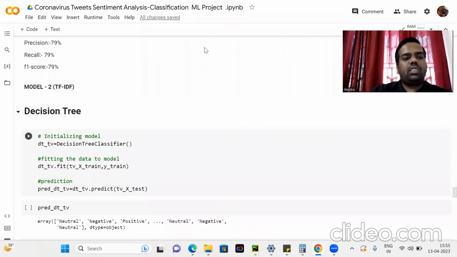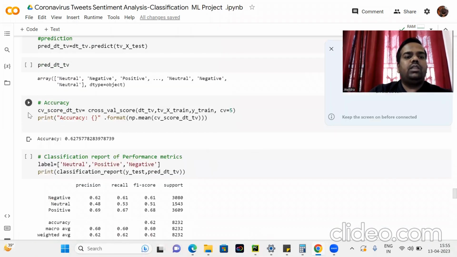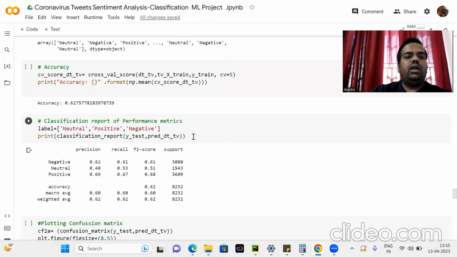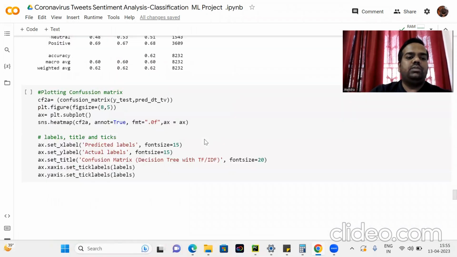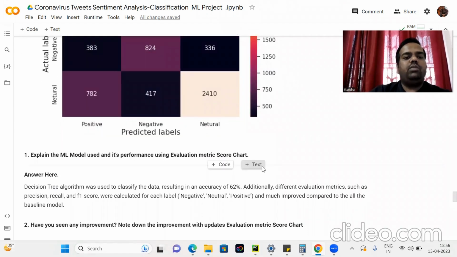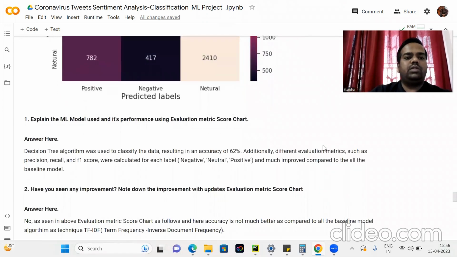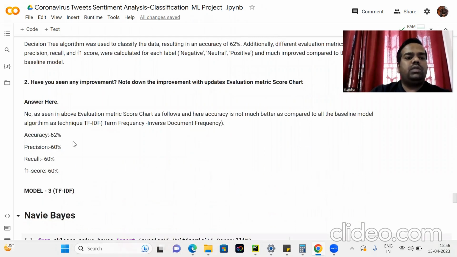So decision tree. First initialize the decision tree classifier, then fit the model, then predict with the model, giving an accuracy of 62%. Then the classification report shows performance metrics for the different sentiments, negative, neutral, and positive. So here is a confusion matrix where the diagonal values represent the true positive values. Explain the ML model and performance using the evaluation metrics chart. The decision tree algorithm was used to classify data, resulting in an accuracy of 62%. Here, there is no improvement in the evaluation metrics chart. So accuracy is 62%, precision is 60%, recall is 60%, F1 score is